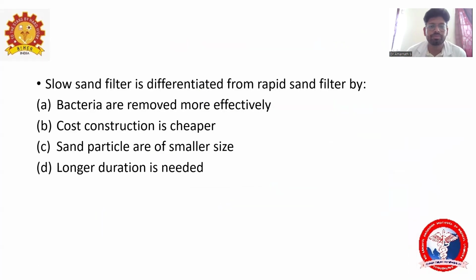So what is the answer for this? The slow sand filter is differentiated from the rapid sand filter by: bacteria are removed more efficiently, the cost of construction is cheaper, sand particles are smaller and longer duration is needed. What is the answer? The answer is all of the above. Bacteria are removed more efficiently, cost of construction is cheaper, and sand particles are smaller in size and longer duration is required, obviously. So the answer is all of the above.